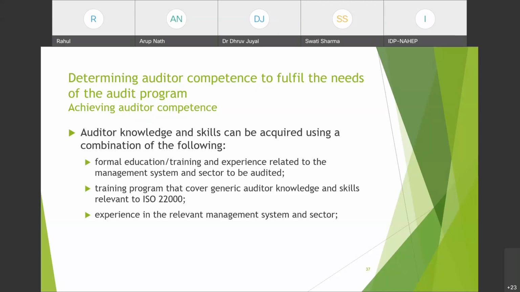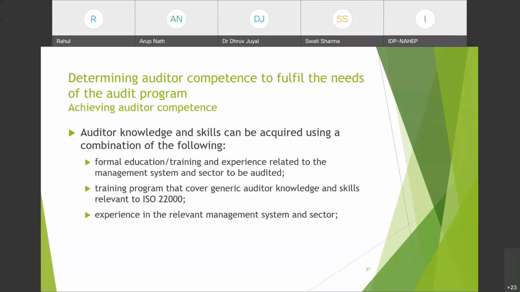When we are talking about internal audit, the implementation experience also counts here. उसको उस management system का कितना experience है और जो sector वो audit करने जा रहा है उसका उसे कितना knowledge है. Training program, this covers the education and experience. Then comes training programs that cover generic auditor knowledge and skills relevant to ISO 22000. Now the training, when we are talking about the training, तो उसके अंदर आना चाहिए generic auditor knowledge and skills.